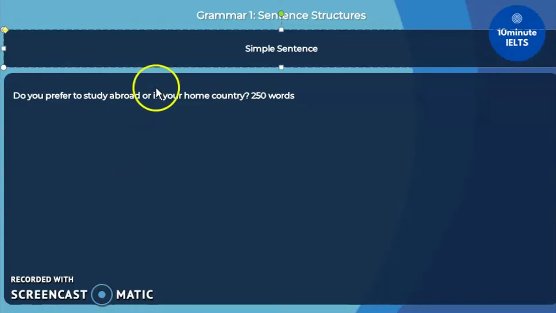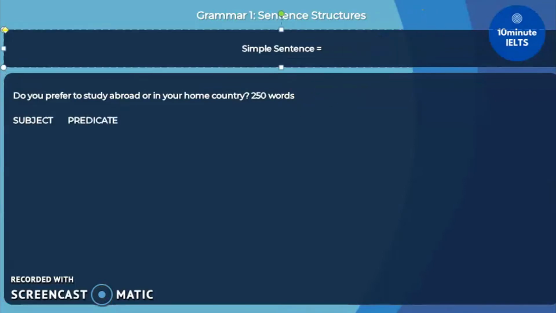Today, we'll be tackling grammar, specifically sentence structures. This is a common problem for students who don't know what to or how to write in the IELTS writing exam, which requires 250 words. Remember that everything starts with the basics, and the basic of basics is the simple sentence, which is simply a